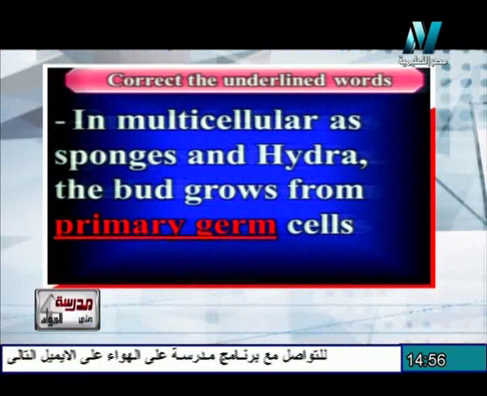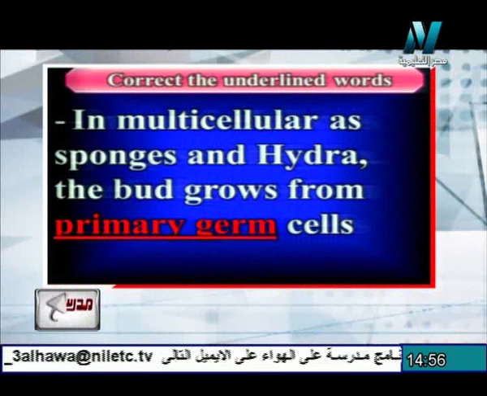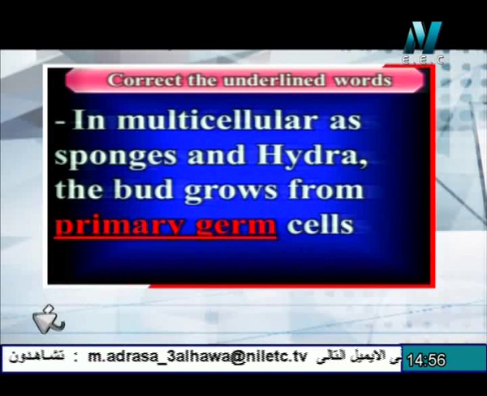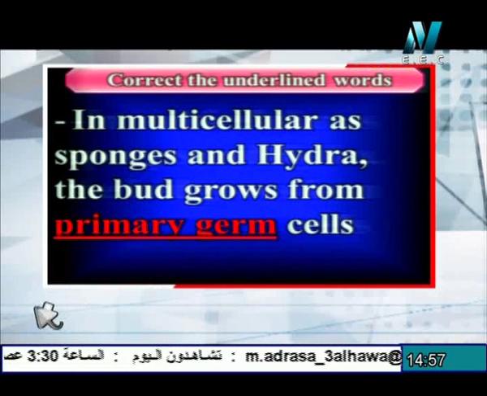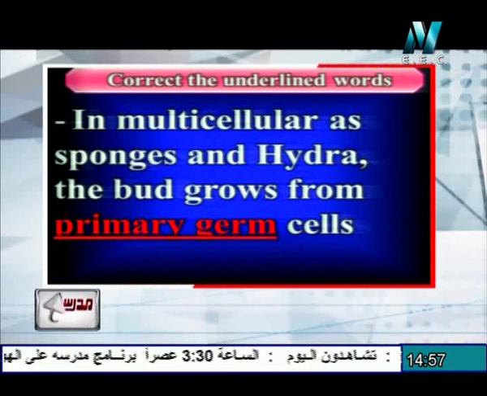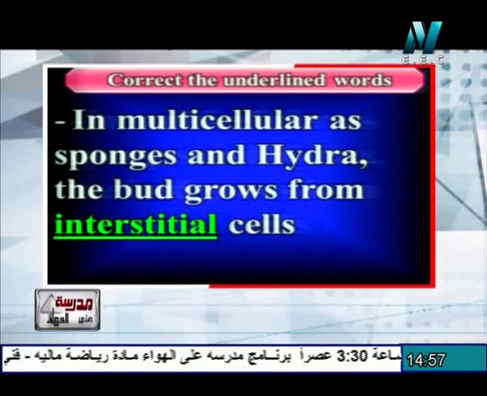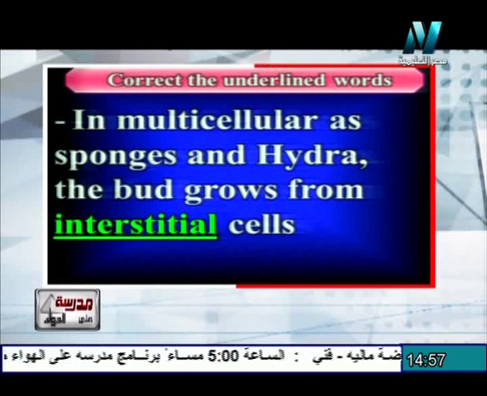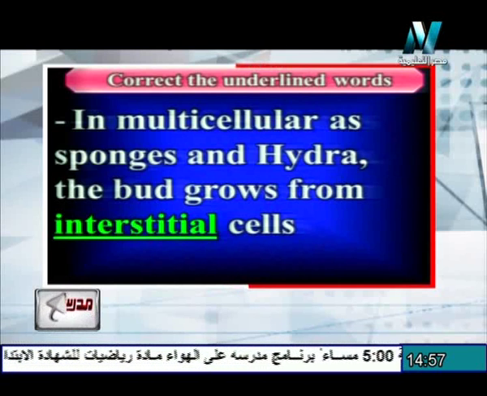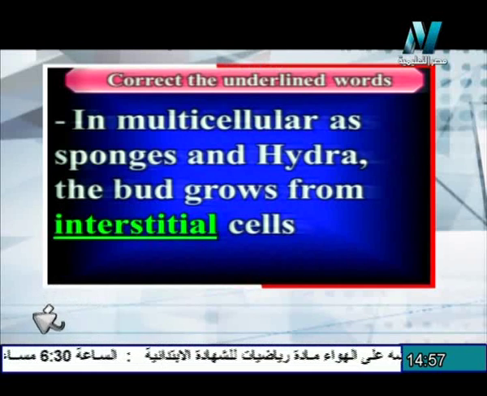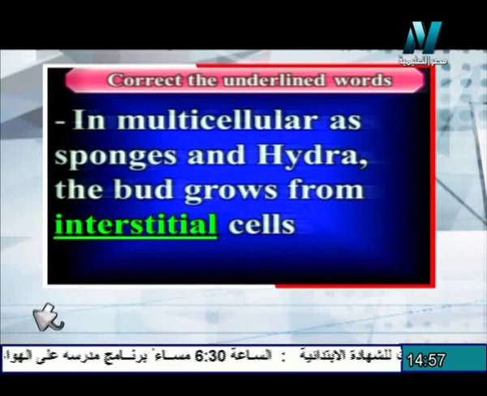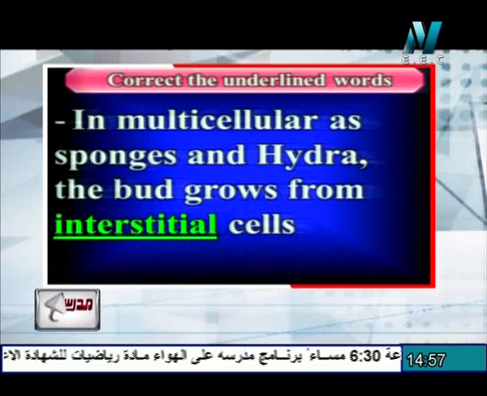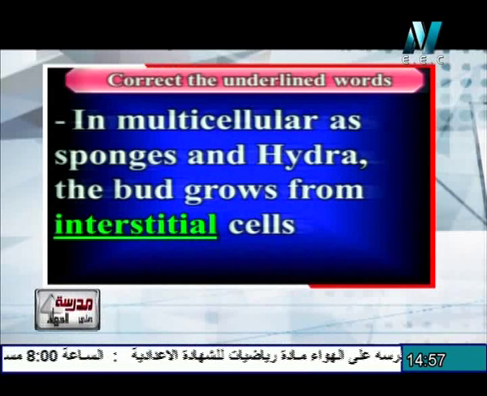The next question. In multicellular organisms such as sponges and hydra, the bud grows from the primary germ cells. That's not right. Primary germ cell is not right, but the answer is the interstitial cells. The interstitial cells lie between the outer and inner layers, so they can develop to produce the buds in the case of hydra, sponges, and other multicellular organisms which reproduce asexually by budding.